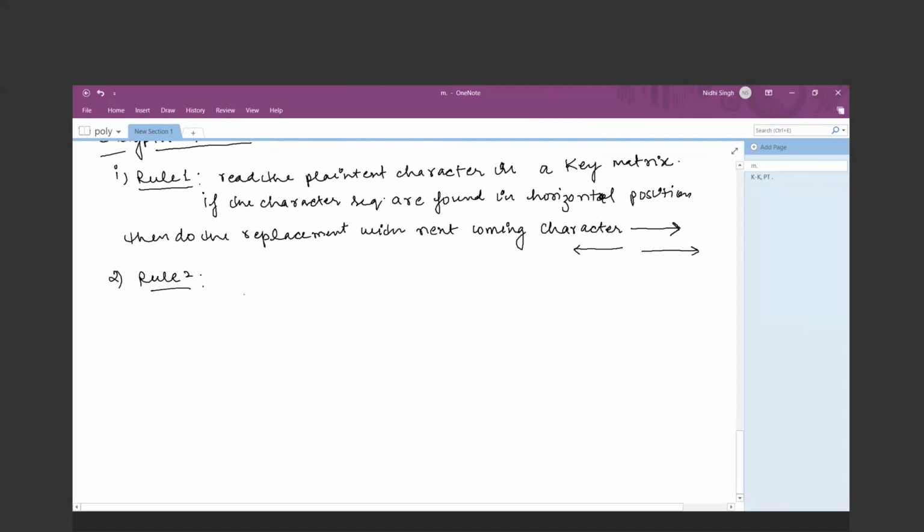For the vertical point of view, if it is going upwards, then do the replacement by scanning the words upwards. Otherwise, you have to do the replacement by scanning the words downwards. I will give the example, just listen to me first. Then rule 3 is nothing but the association with the diagonal position.